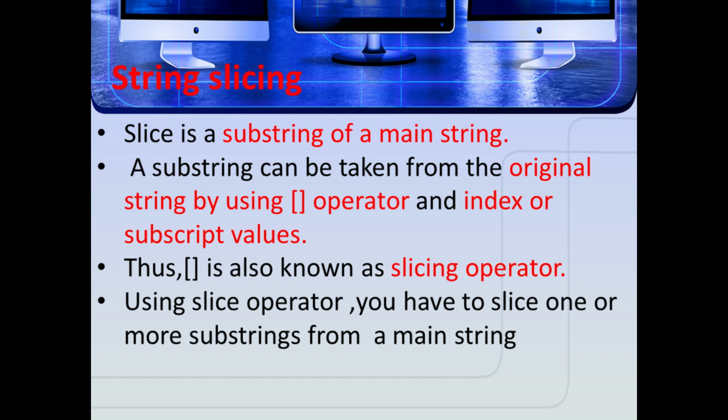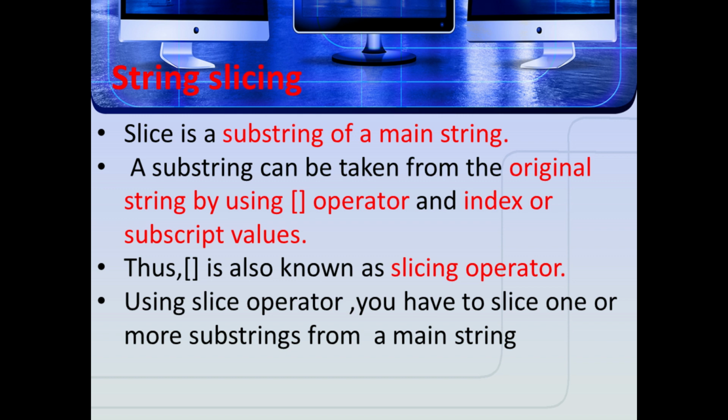A substring can be taken from the original string by using the square bracket operator and index or subscript values. This square bracket operator is also known as a slicing operator. Using this operator, you can slice one or more substrings from a main string. So the general format is str[start:end], where start is the beginning index and end is the index one past the last character. Python takes the end value less than 1 from the actual index specified.